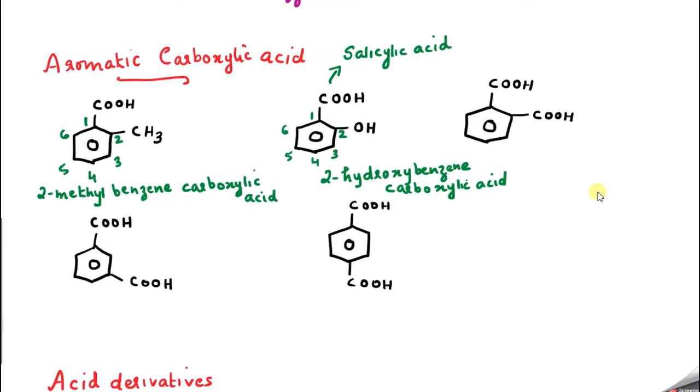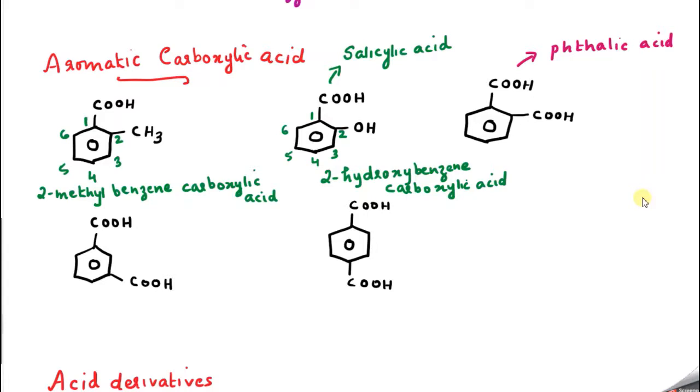And what about the next one? Its common name is also very famous. Can anybody tell? Whenever COOH groups come in adjacent positions, we give the term phthalic acid. Here the ph is silent, so phthalic acid. So what is the IUPAC name of this compound?